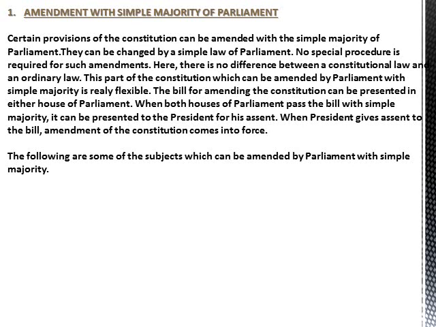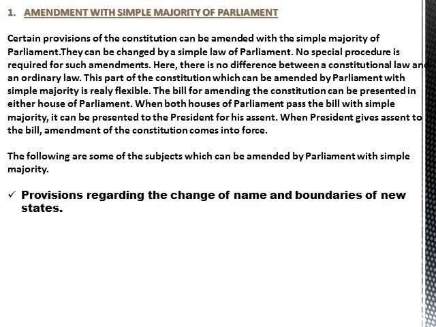The bill for amending the Constitution can be presented in either House of Parliament. When both Houses of Parliament pass the bill with simple majority, it can be presented to the President for his assent. When President gives assent to the bill, amendment of the Constitution comes into force. The following are some of the subjects which can be amended by Parliament with simple majority.